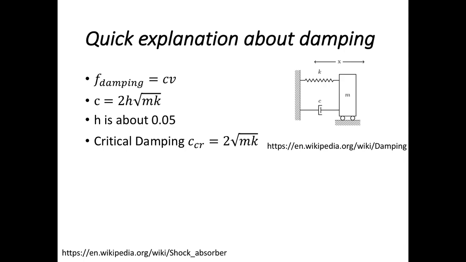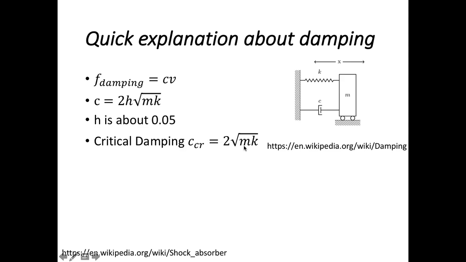So basically, for structural dynamics, we calculate damping by considering that the damping force is the ratio of C, the damping factor. And this damping factor is also related to 2 times the square root of mk.